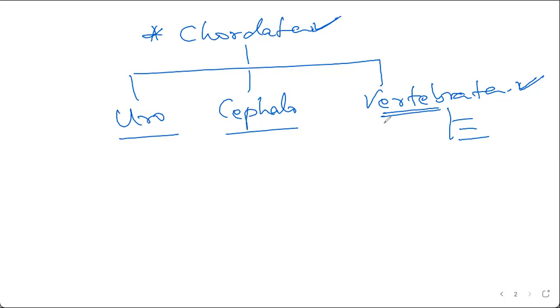And scientifically, this is the organization, and the physical evidence is that all chordates will have notochords. So Urochordata will have a notochord, Cephalochordata will have a notochord, and Vertebrata will also have a notochord in some shape or form at some stage of their life. But only in the animals belonging to the subphylum Vertebrata would the notochord have evolved into the vertebral column.